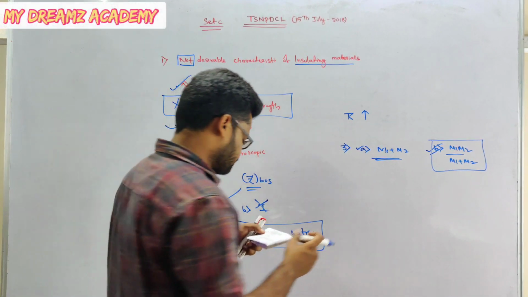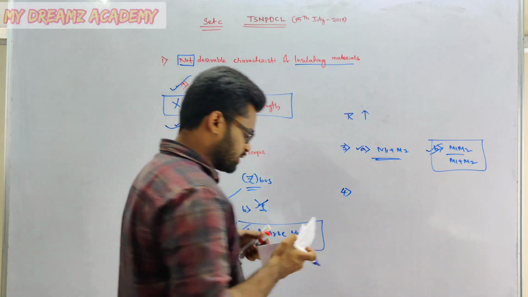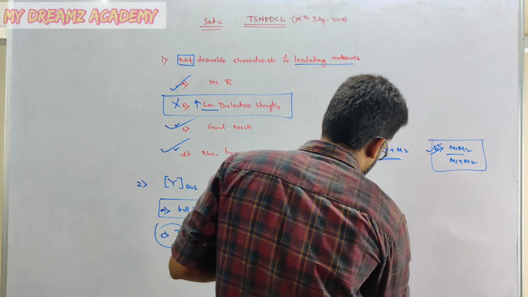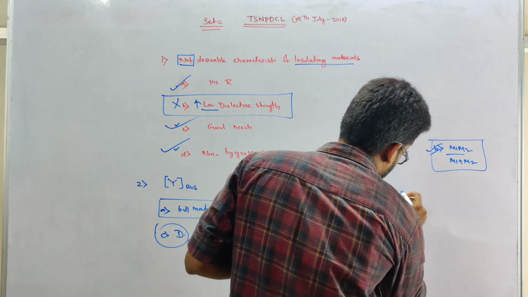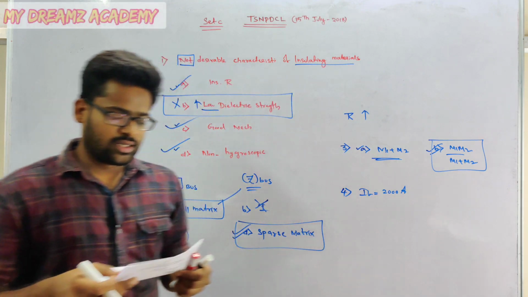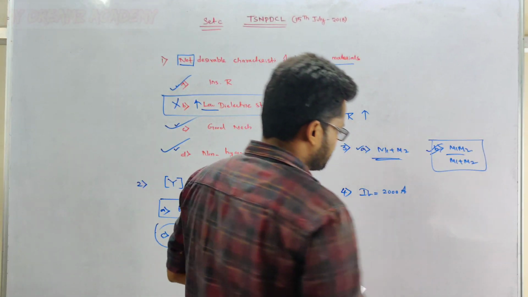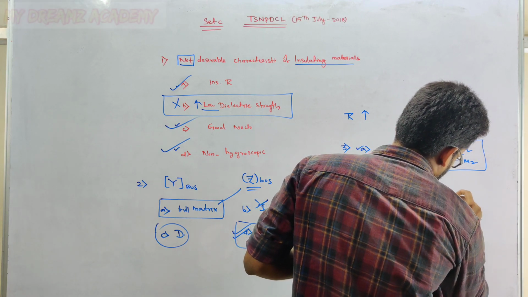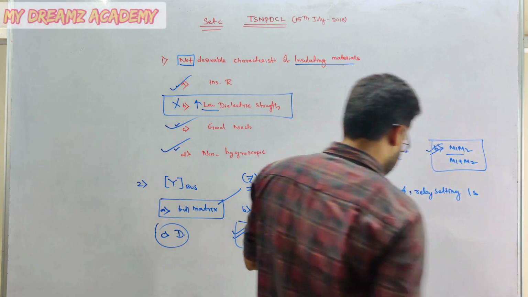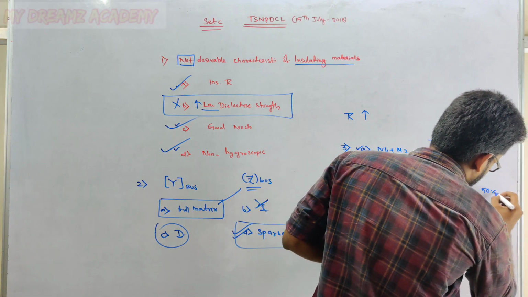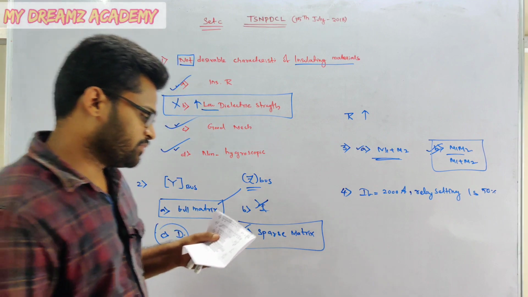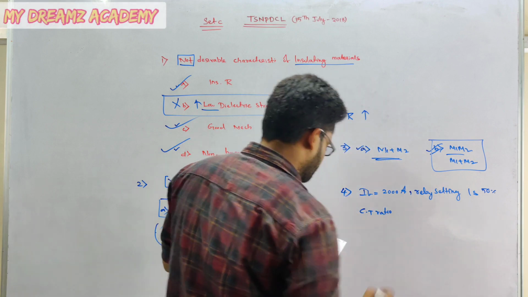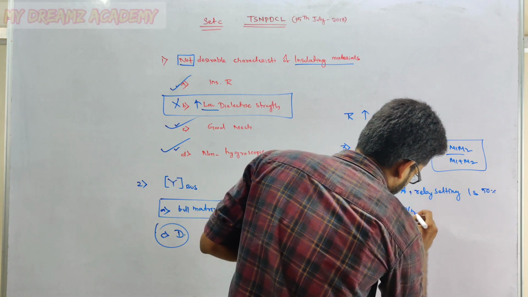Next, fourth question. Fault current IF is 2000 ampere. The relay setting is 50%. We need to set the relay up to 50%. The CT ratio is 400 by 5.